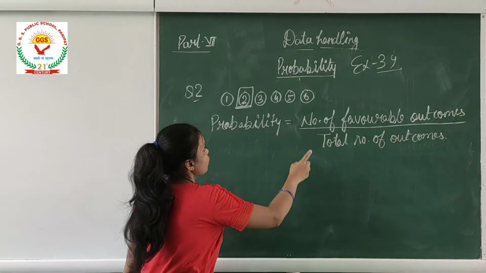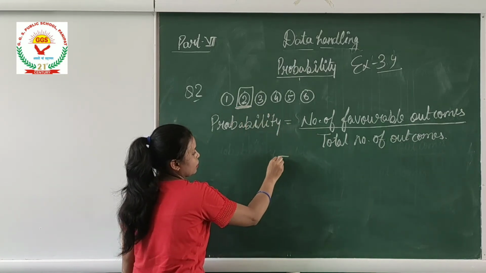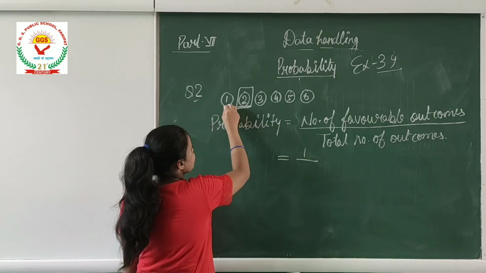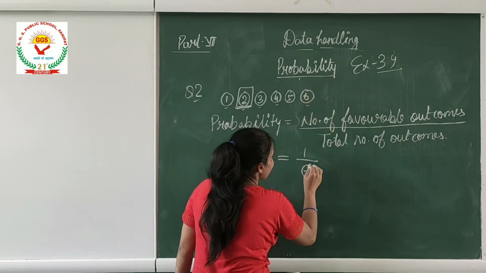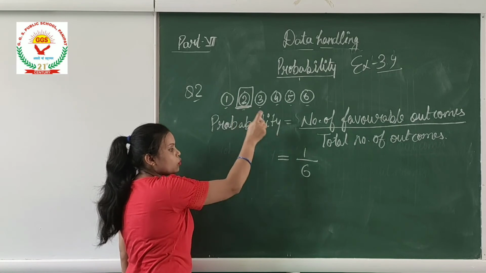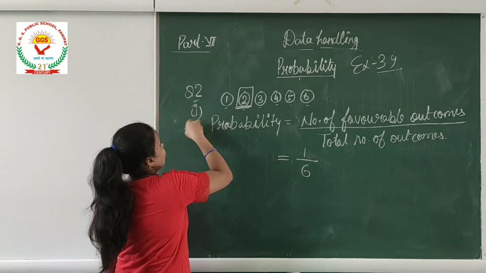Okay, so we have only one favorable outcome, that is 1, and total number of outcomes 1, 2, 3, 4, 5 and 6. So the probability of getting a marble marked with 2 is 1 by 6. This is part 1.